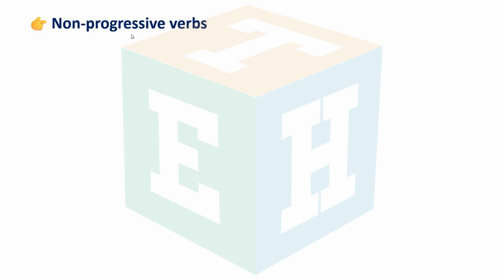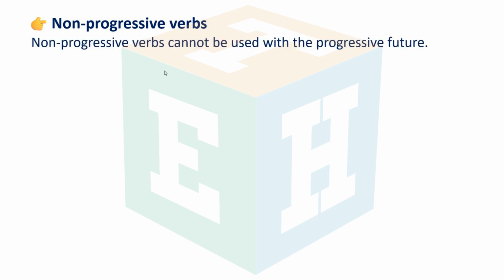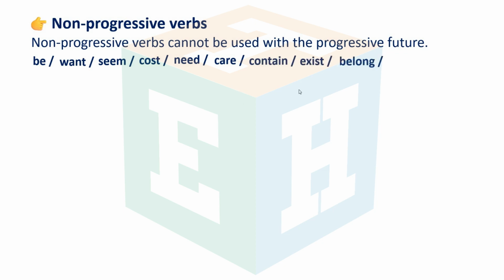Non-progressive verbs. Non-progressive verbs cannot be used with the progressive future. Be, want, seem, cost, need, care, contain, exist, belong, own, like, love, hate, fear, envy.